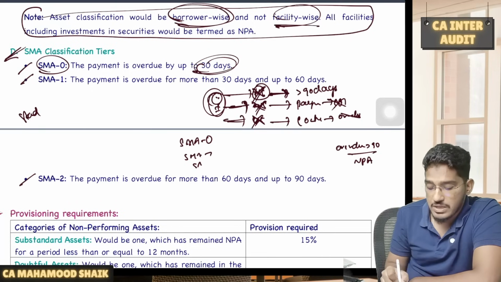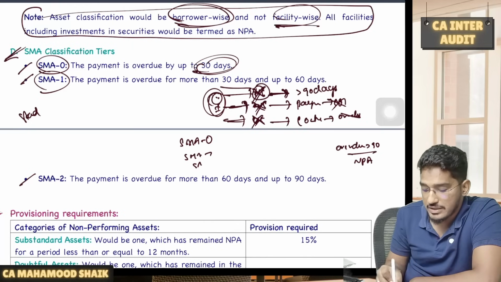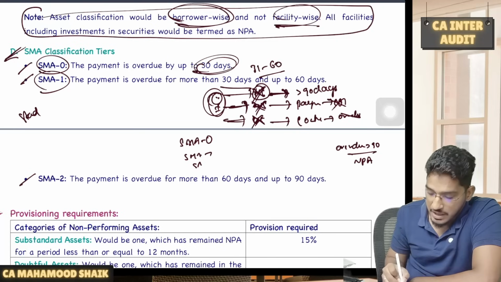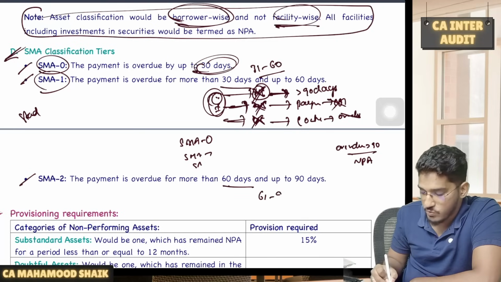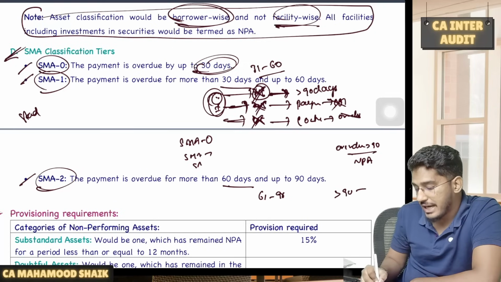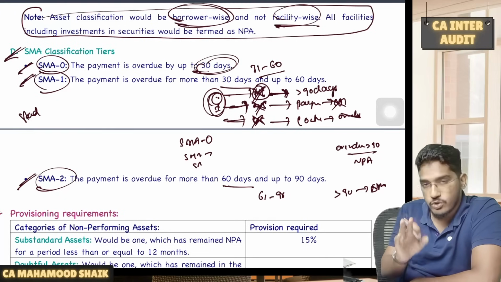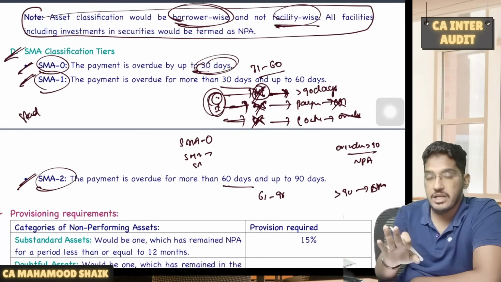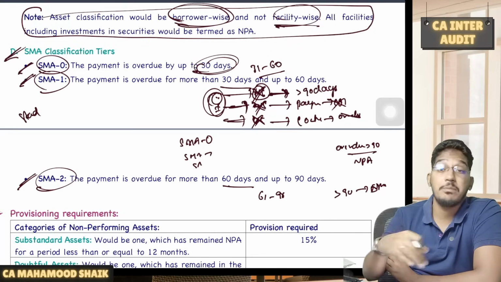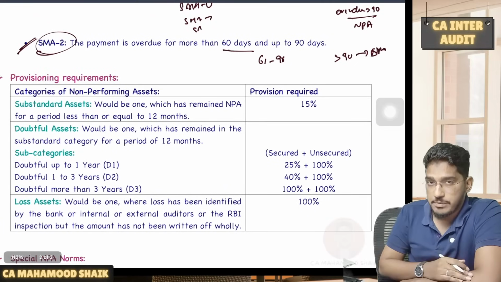So SMA 0 will be those accounts which are overdue up to 30 days. SMA 1, these are overdue for more than 30 days, that is from 31 to 60 days overdue, it will remain under SMA 1. Whereas if it remains overdue from 61 to 90 days, then it will become SMA 2. If it becomes overdue for more than 90 days, then it will become NPA. So SMA 0, SMA 1, SMA 2 are all standard assets only. These are just early warning signals of accounts which can become an NPA. That's all. Next comes the provisioning requirements.